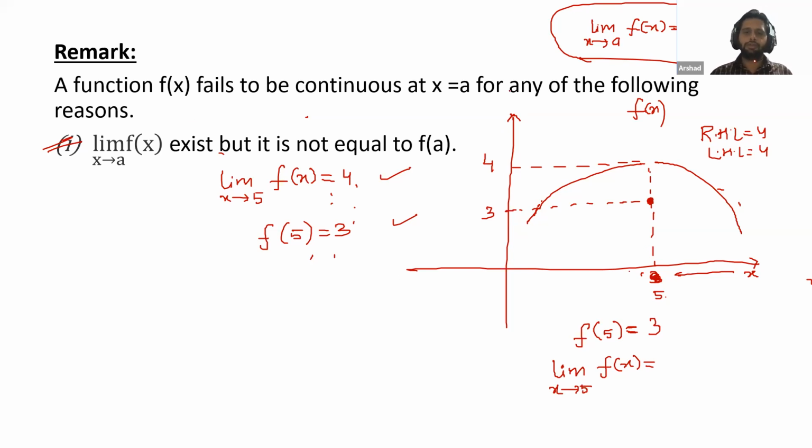Then please raise your hands, and we will see the second condition. Everyone, please raise your hands once it is done.